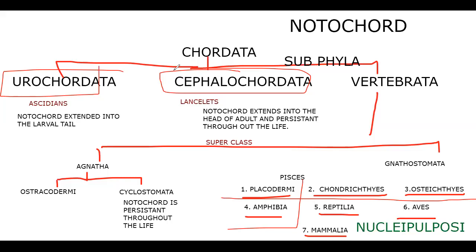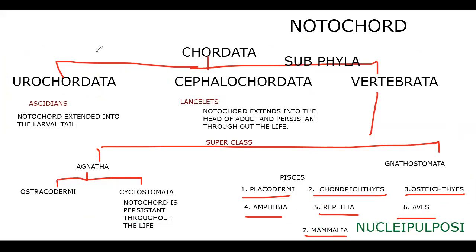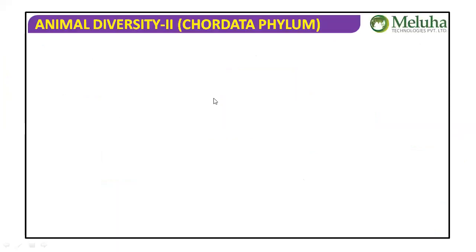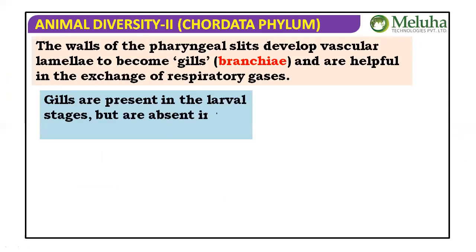So that means reptilia, aves, and mammals. These are mostly terrestrial animals, isn't it? So that's why you don't find the gill slits in the adult stages. Only during embryonic stages are the pharyngeal gill slits present. Okay, so that's it. Let's go to some more characteristic features. We have completed notochord, pharyngeal gill slits, and dorsal tubular nerve cord.